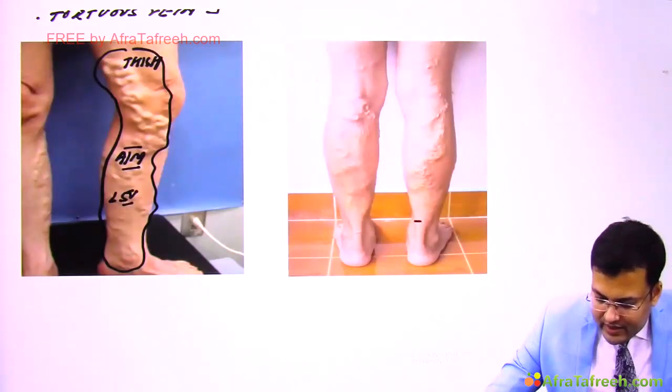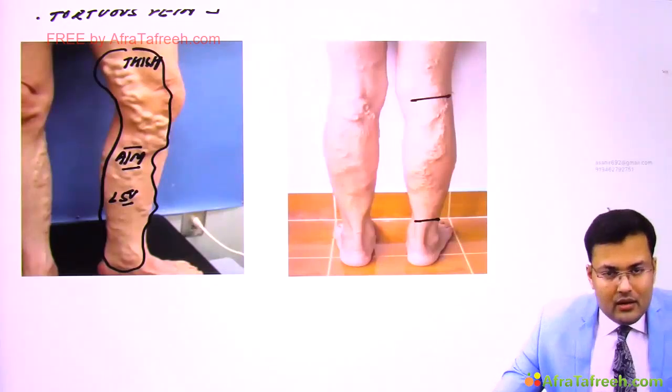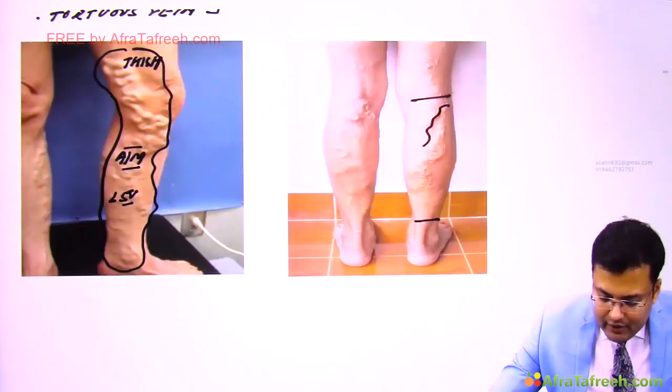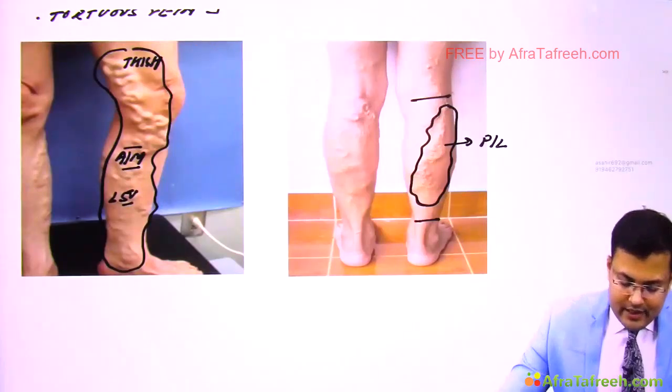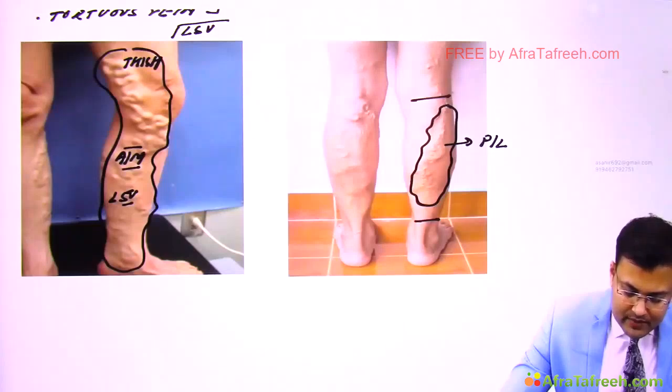And here you can see in the leg there is involvement of the posterolateral aspect. So this is long saphenous vein involvement and this is short saphenous vein involvement.